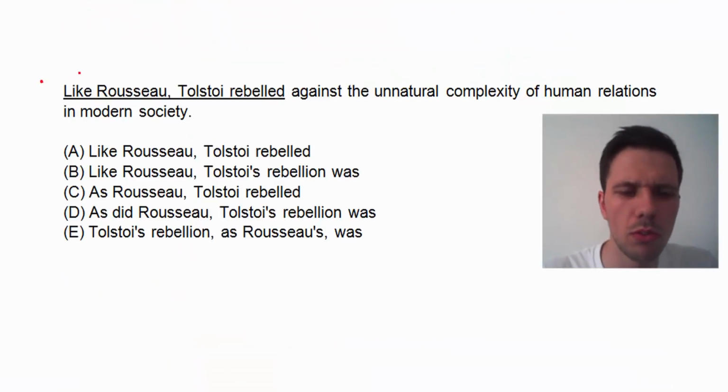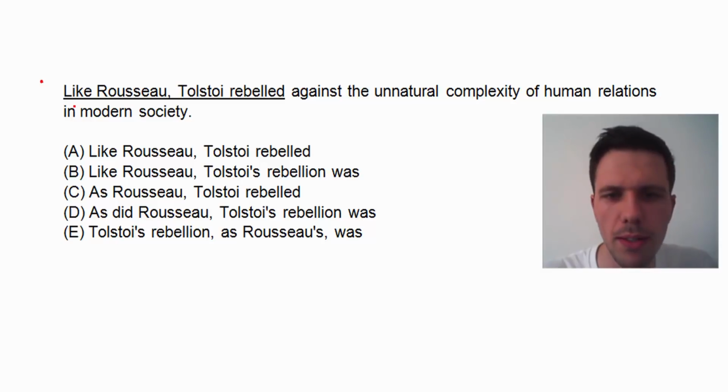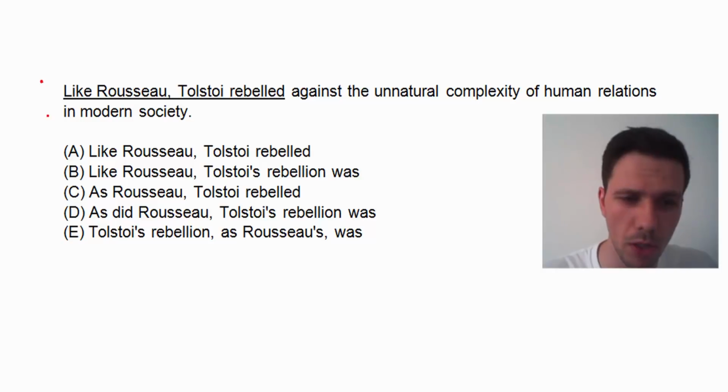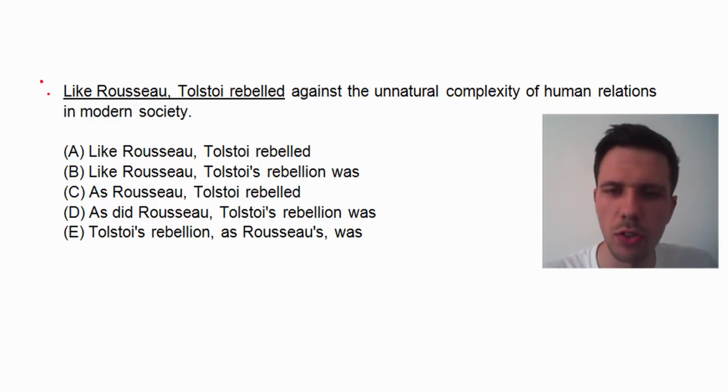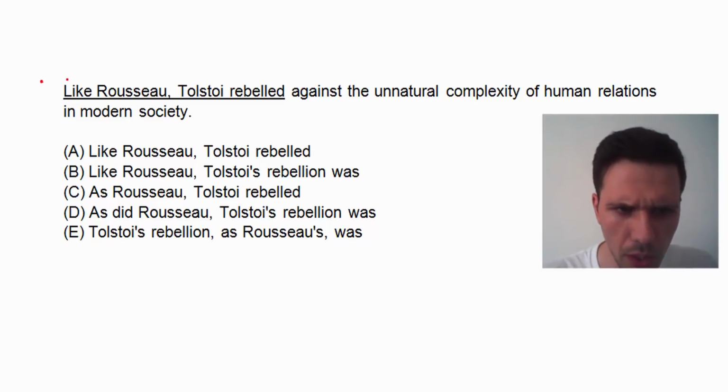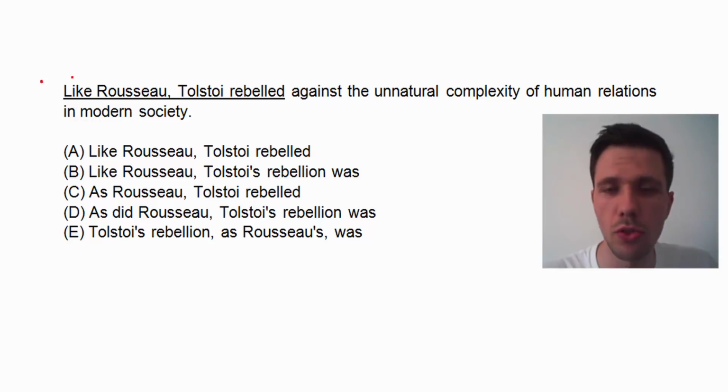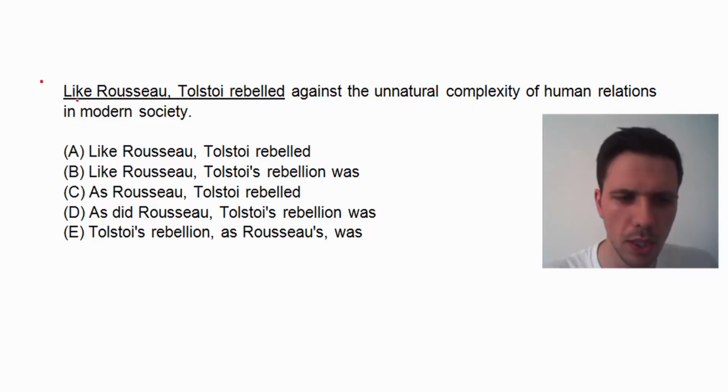Okay, so let's get into this one. Like Rousseau, Tolstoi rebelled against the unnatural complexity of human relations in modern society. What we have here is actually a question that's repeated over and over again in the GMAT. So if you learn how to do it once, you should be able to answer it again and again. It comes down to choosing between the words like and as and understanding their meaning. So let's have a quick look at that.